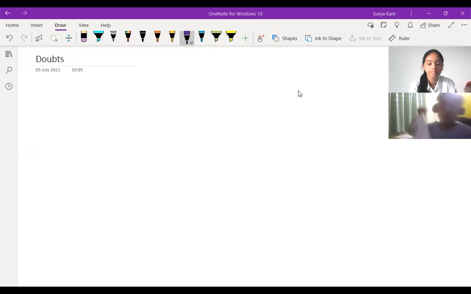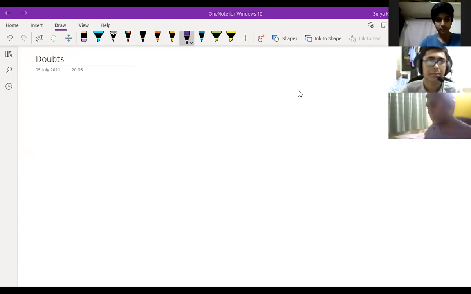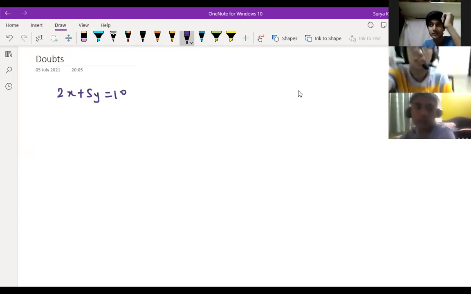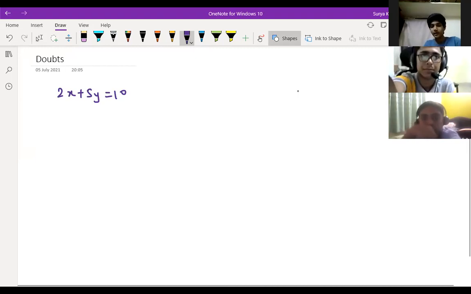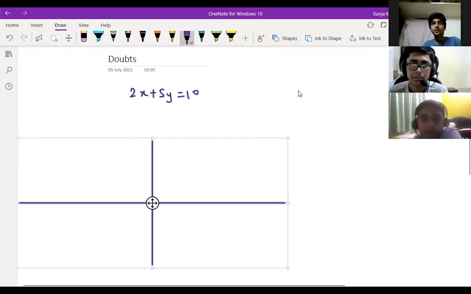Yeah. So the first question, Nihar, you have asked: the area formed by a triangle with the line 2x plus 5y is equal to 10. So this is a very easy question. What is there? Simply you just draw here. This is your coordinate.